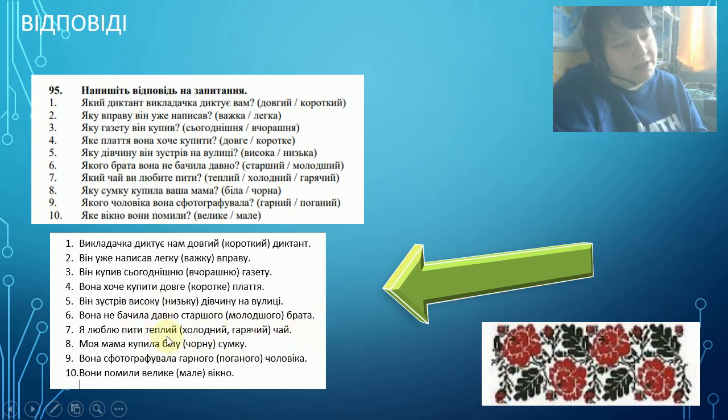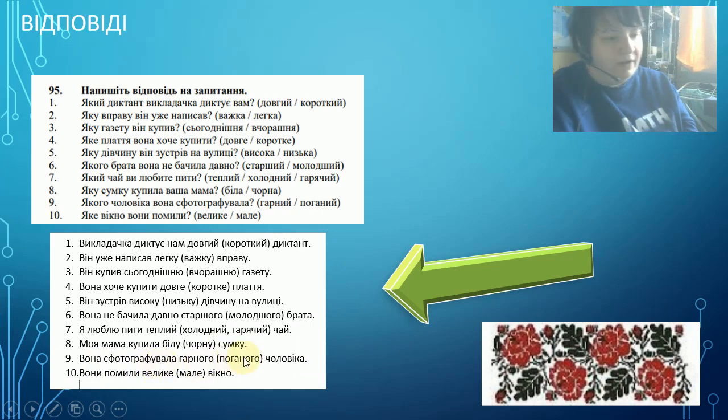It's pretty much the same as in nominative case because tea is an inanimate object. My mom has bought a white, black bag. So it's grammatical feminine, so we change the ending to -у. It is the rule for both animate and inanimate if it's not plural.